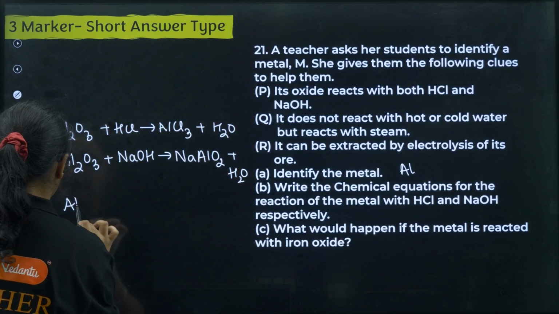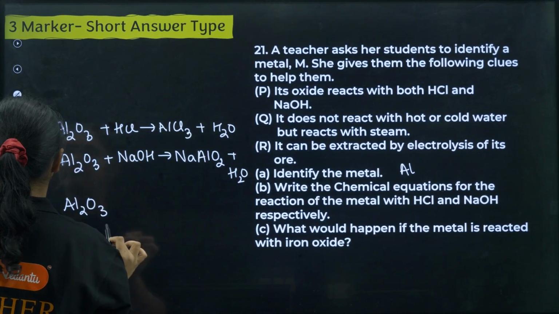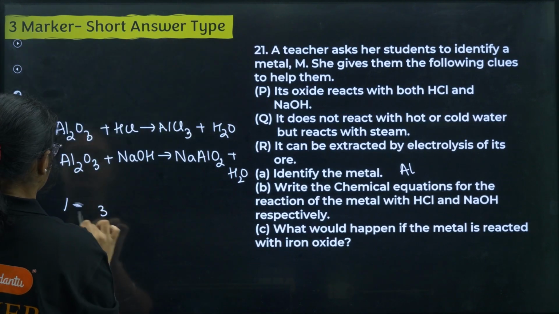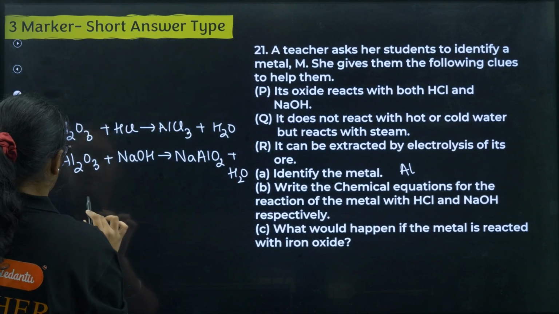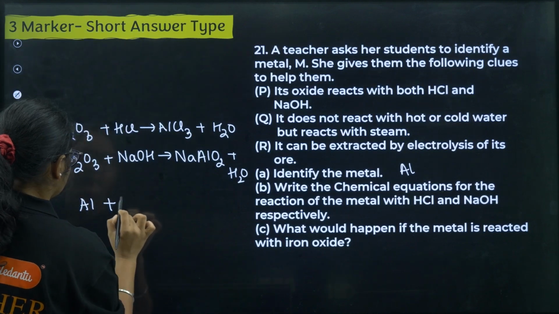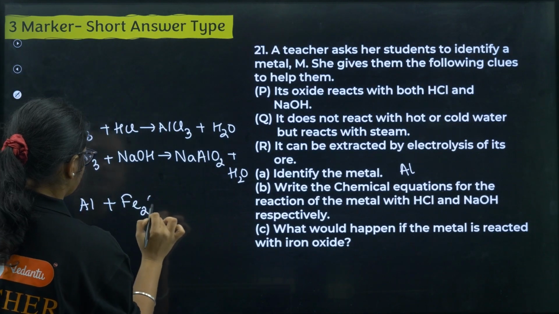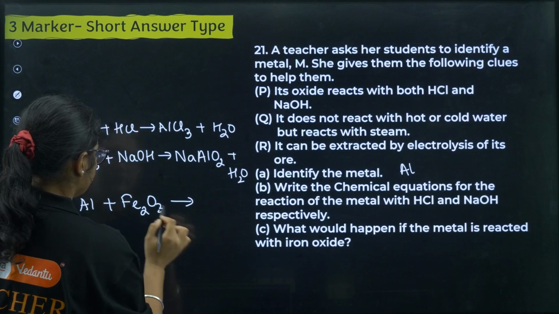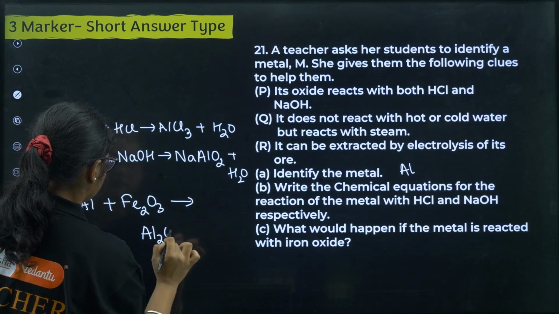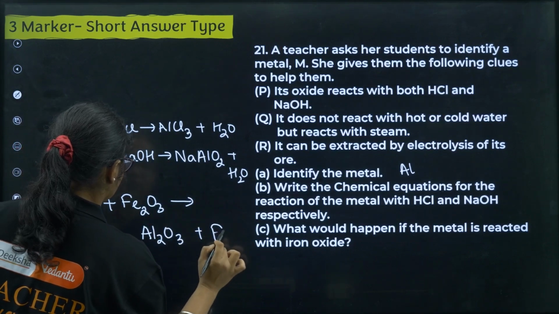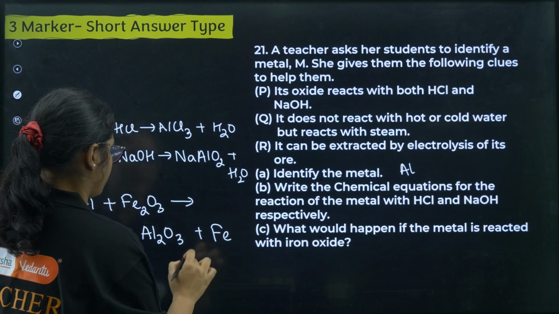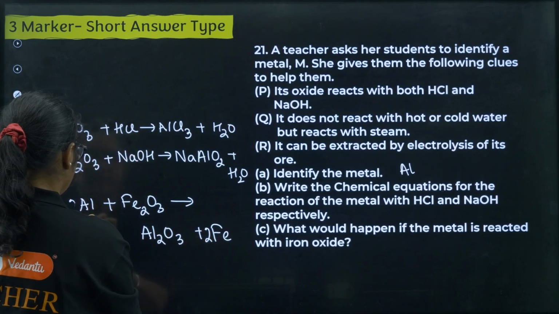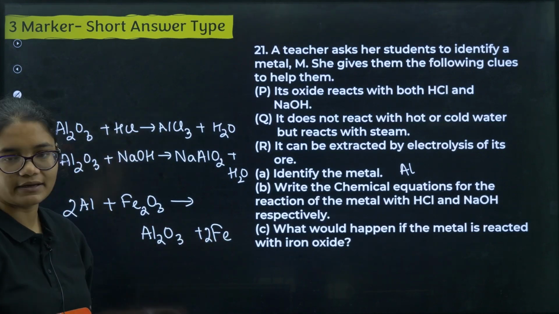Okay, next, what would happen if the metal is reacted with iron oxide? So the metal is reacting with iron oxide, right. So here aluminium oxide will be formed and Fe will form. Okay, so you can just balance the reaction, right. It is now balanced. This will be the reaction.